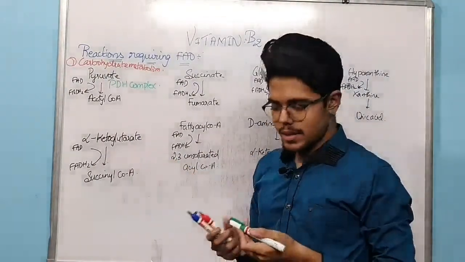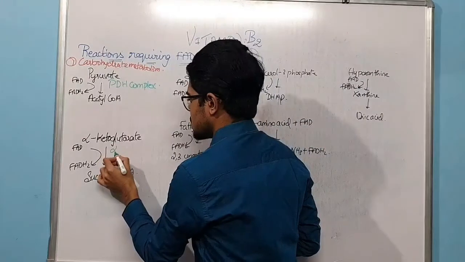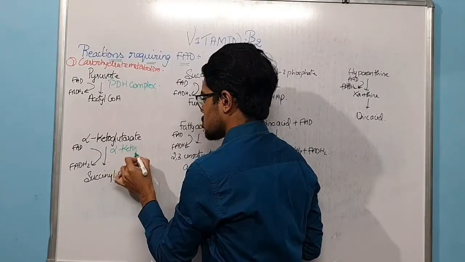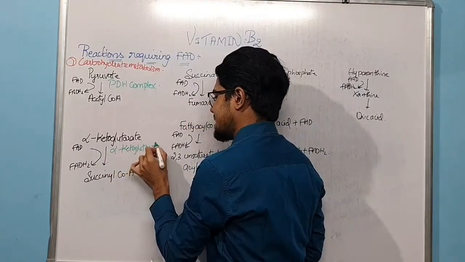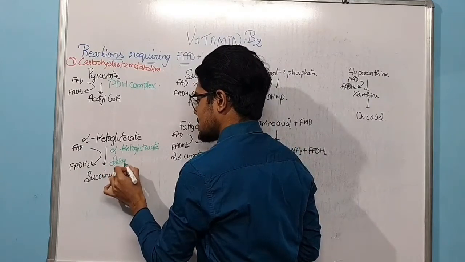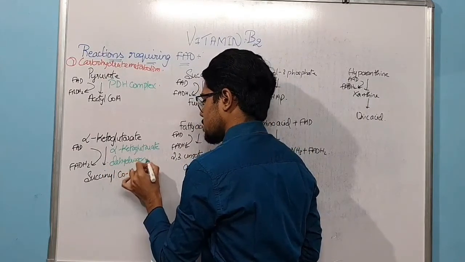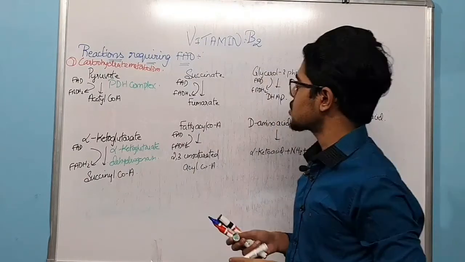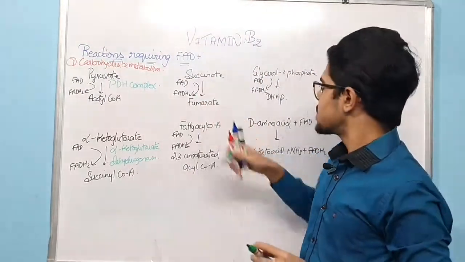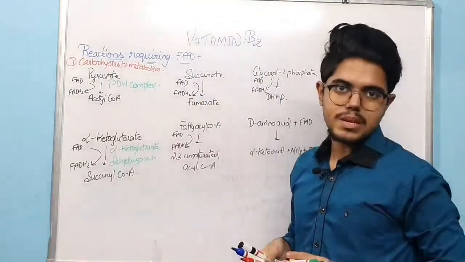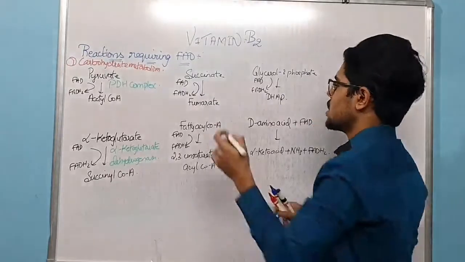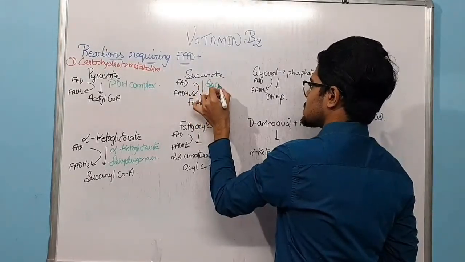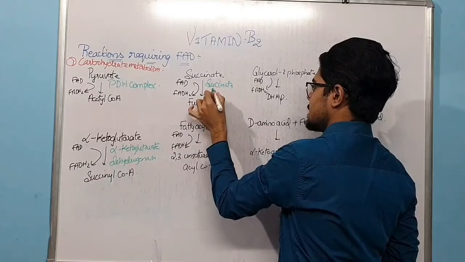Next, the enzyme alpha ketoglutarate dehydrogenase is responsible for the conversion of alpha ketoglutarate to succinyl CoA. Succinate is converted into fumarate, that is by succinate dehydrogenase.